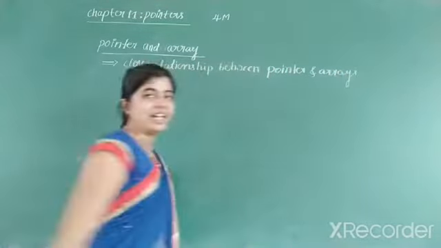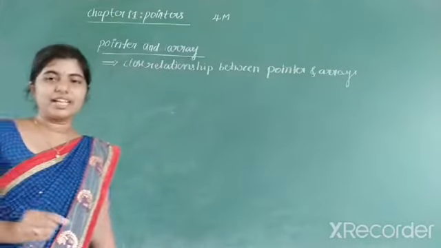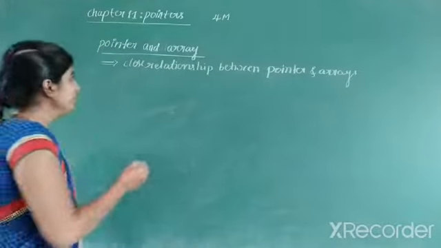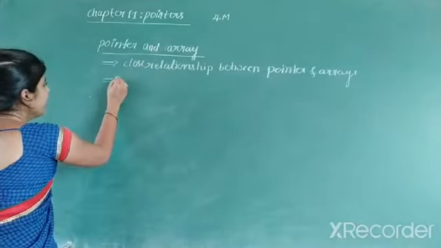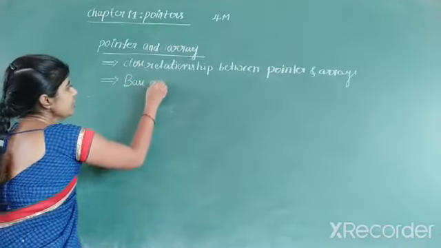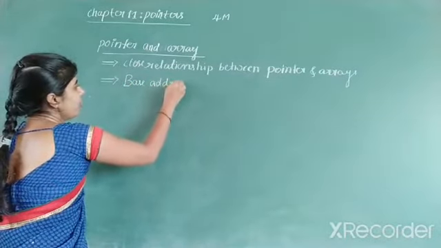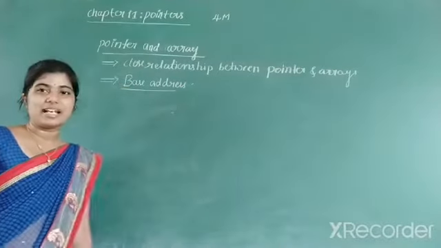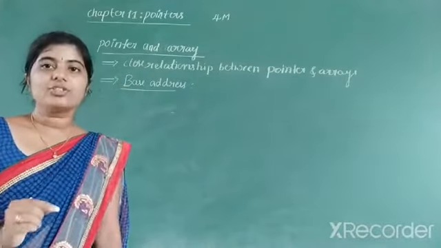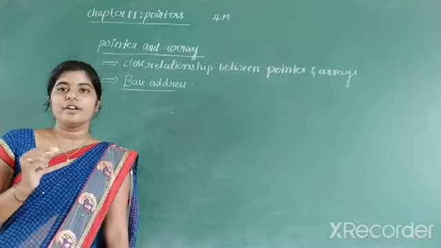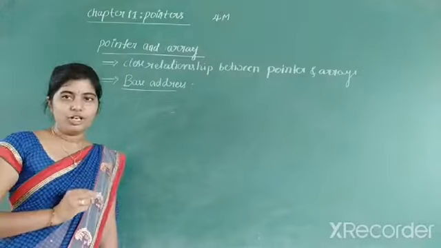What is that relationship, and how can it be used in programs? We will discuss that now. First we have to know about the base address. For this explanation, we need knowledge of the base address. What do you mean by base address? The address of the first element of an array is called the base address.